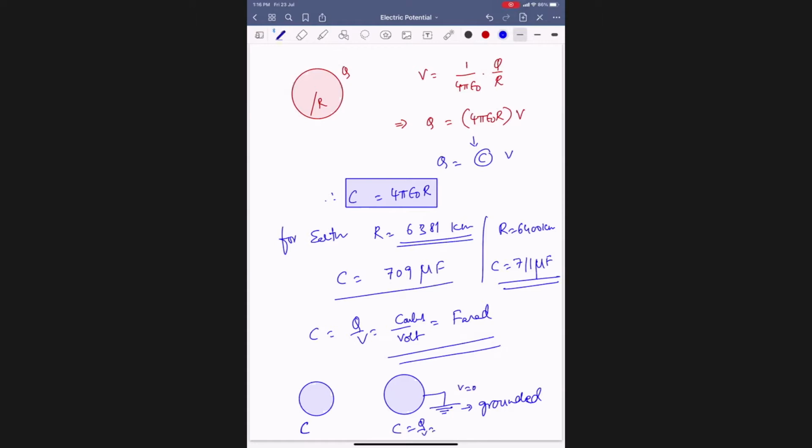C is Q by V becomes how much? Infinity. That means if any conductor is connected to ground, or its potential is 0, its capacity is infinite. It can absorb infinite amount of charge.